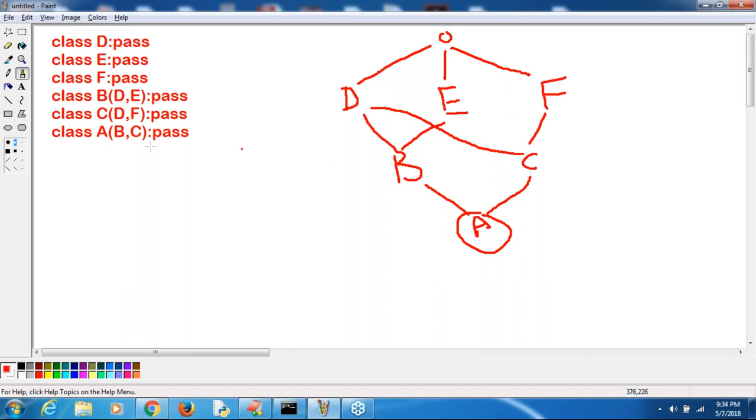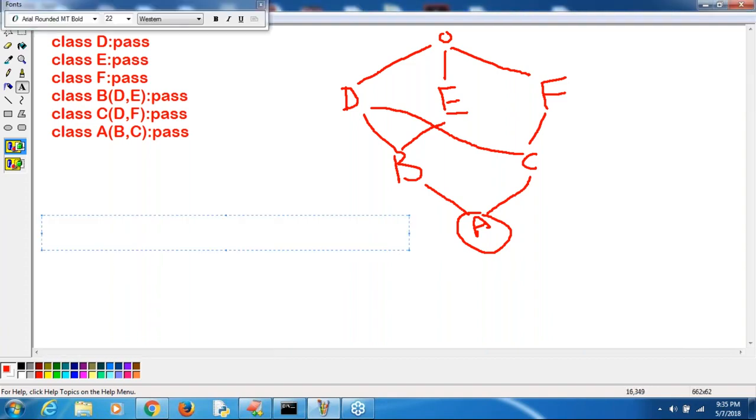Can you please guide: if I require M1 method on A, but A does not contain M1, next, immediately where is it going to search? Please guide. First priority is always A, sir. What is the next one? What is the next order? Order I want. Please guide.